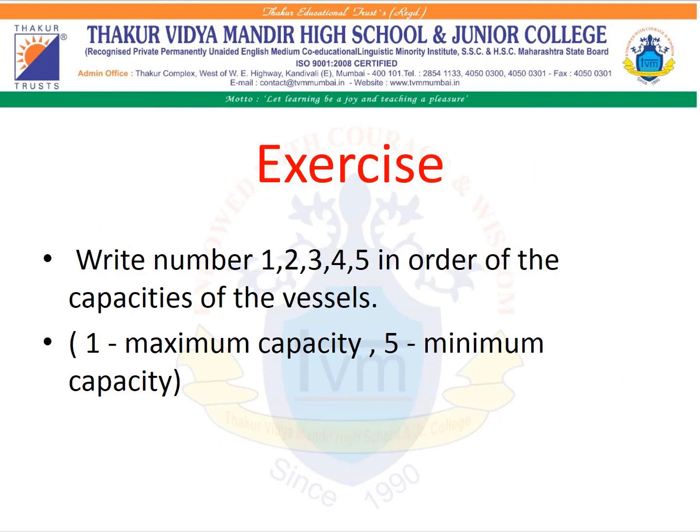Exercise. Now children, we are going to do one exercise. Let's start now. Write numbers 1, 2, 3, 4, 5 in order of the capacities of the vessels. We are going to put one number in front of the vessel which will hold more water, and we are going to put 5 in front of the vessel which will hold minimum water, that is very less water. Okay, let's start now.